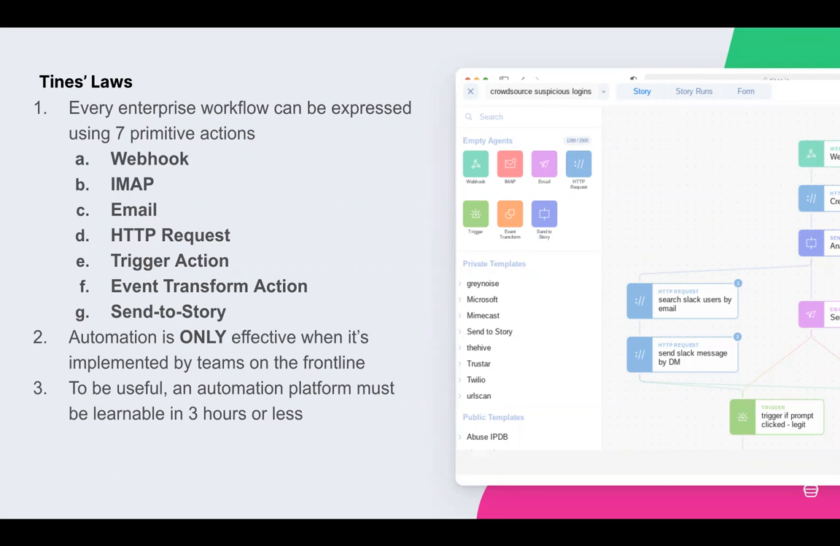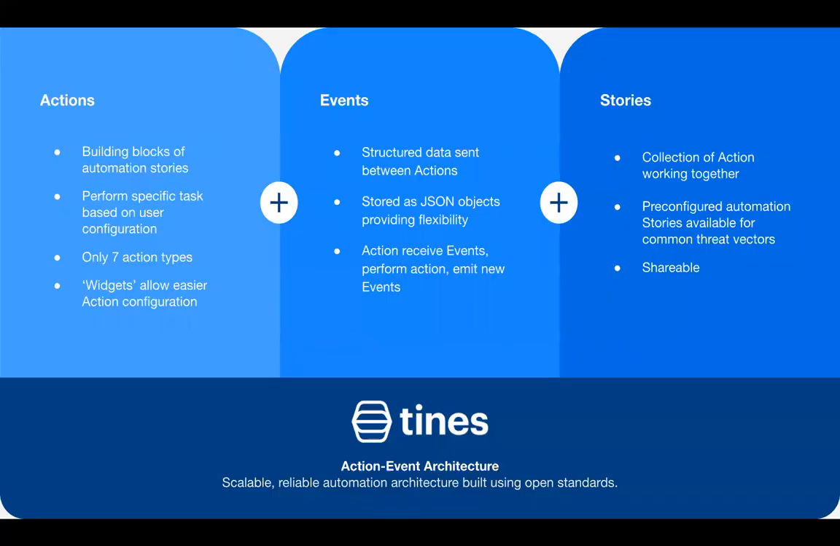To be a useful automation platform, it should be able to be learned within about 3 hours or less. We're starting to see that a lot with our current customers, where some deployments have 60 to 70 automation stories in place, which is significantly higher than some of the other tools in the marketplace that approach SOAR and automation similar to what Times is doing.